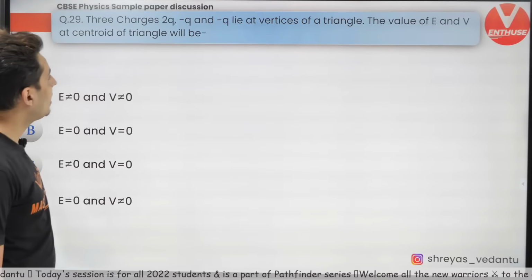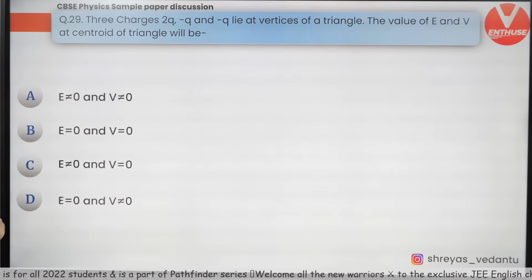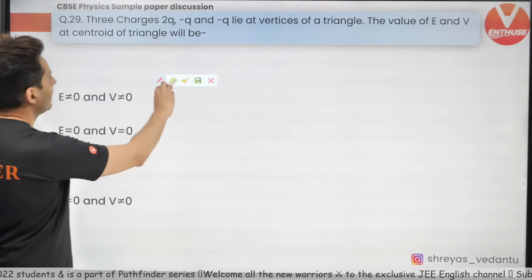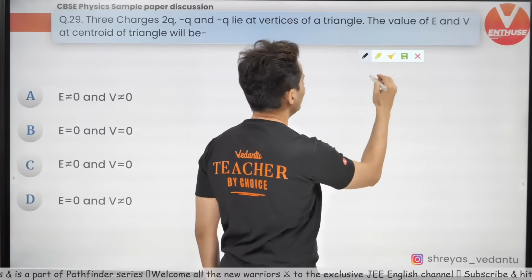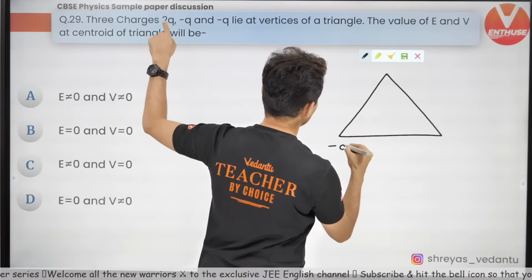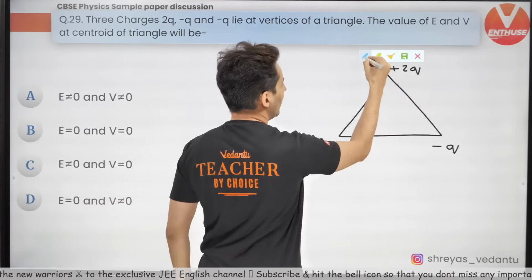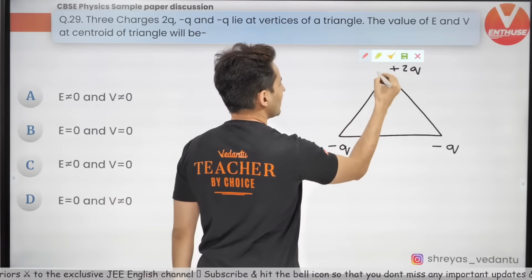Three charges are there on the vertices of a triangle. The value of electric field and potential at the centroid of the triangle will be, this is your triangle, and the charges are minus q, minus q, and plus 2q. Now what will happen, guys?